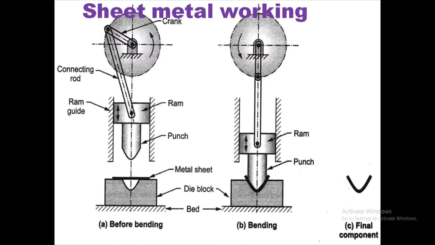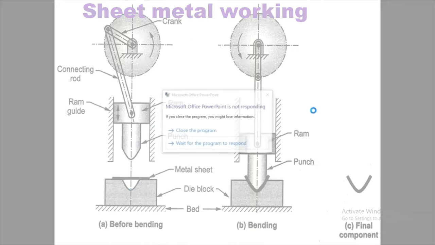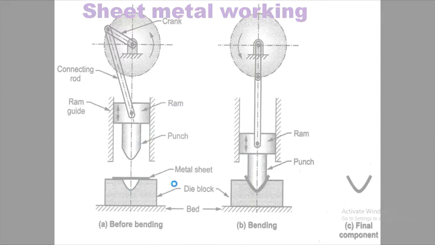Now let us see the sheet metal working. Here you can see the die at the bottom and the punch above. Here you can see the different components of press working.